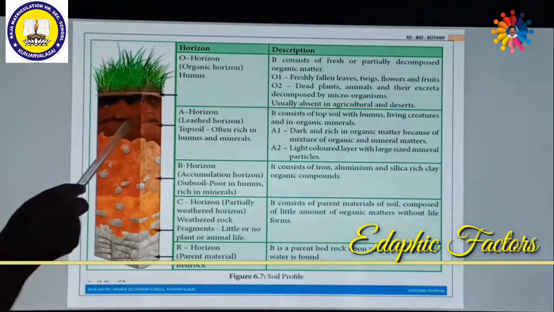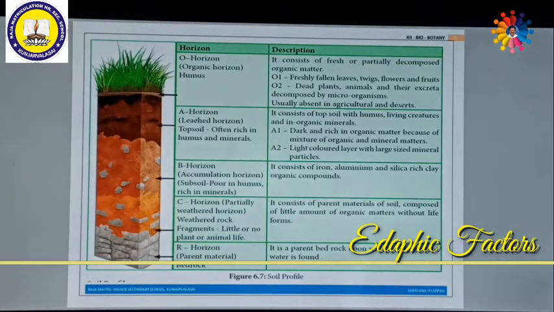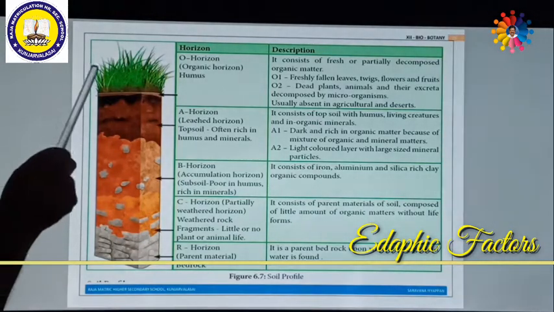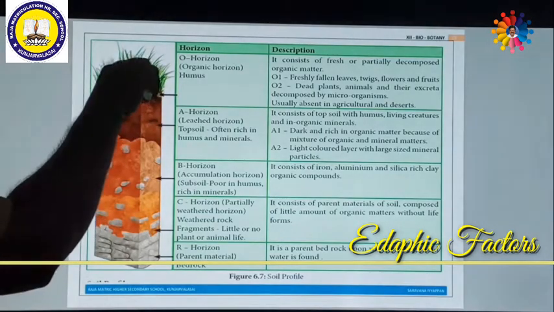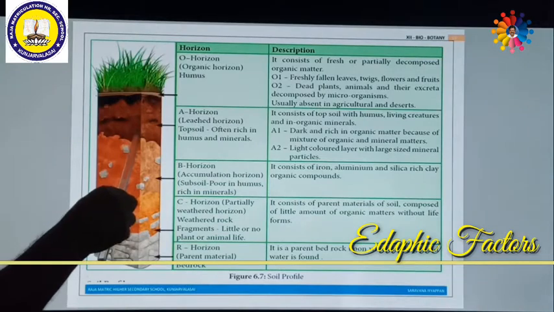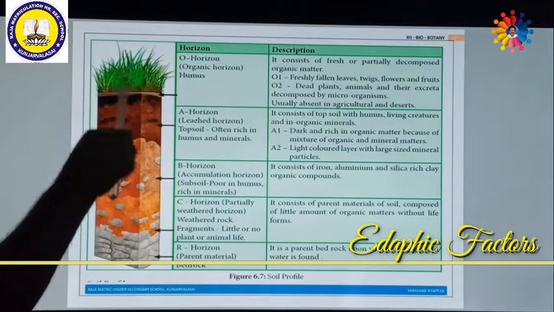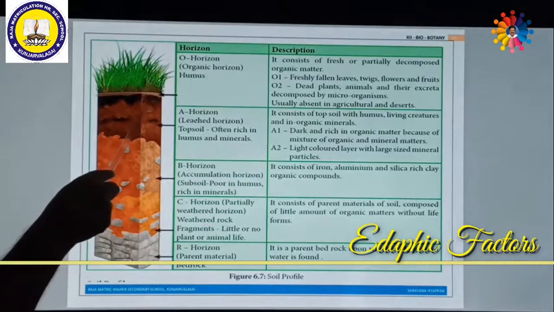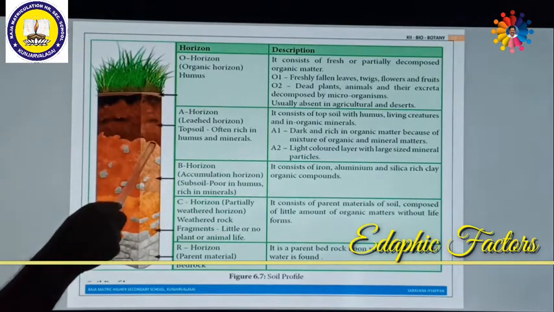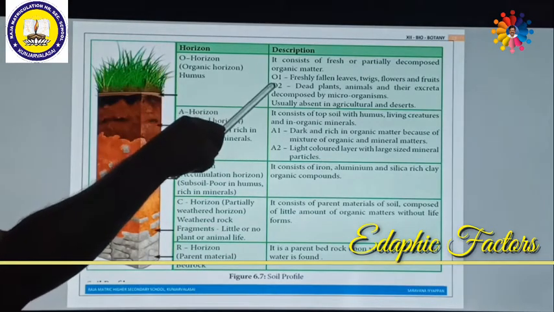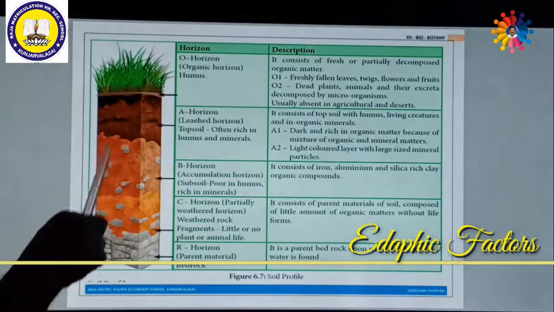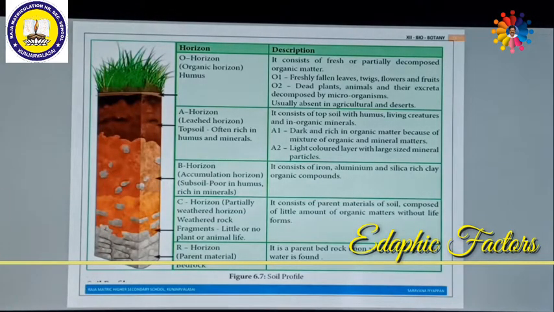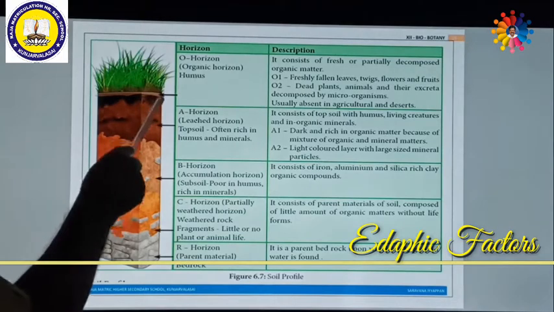Next horizon is the A horizon. This second layer is called the A horizon. It is also called the leached horizon. The topsoil is often rich in humus as well as minerals. So in the O horizon, humus is available, but in the A horizon, apart from humus, it also consists of various kinds of minerals. Once again, the A horizon is further divided into A1 and A2. How? The O horizon is divided into O1 and O2. Similarly, the A horizon is divided into A1 and A2. The A horizon consists of topsoil with humus, living creatures and inorganic minerals. Further, it is divided into A1 and A2.